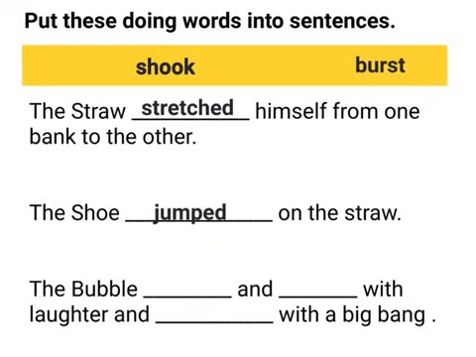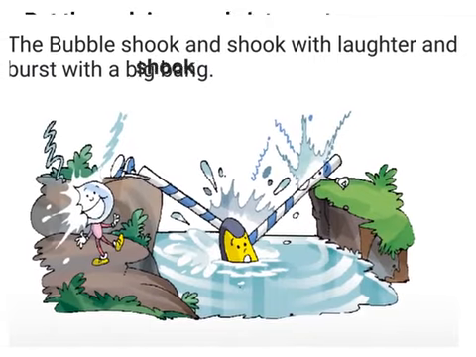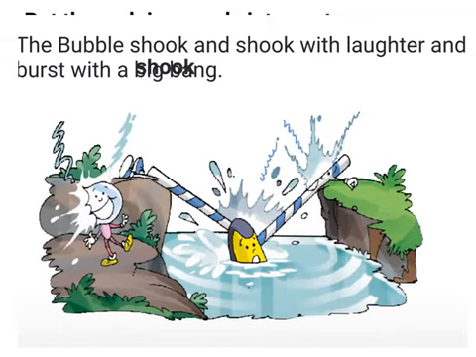Now let's do the third statement. The bubble ___ and ___ with laughter and ___ with a big bang. To answer this question, I will go back to the story and read it. The bubble shook and shook with laughter and burst with a big bang. This tells me that the bubble shook and shook with laughter and burst with a big bang. So I will write my answer.